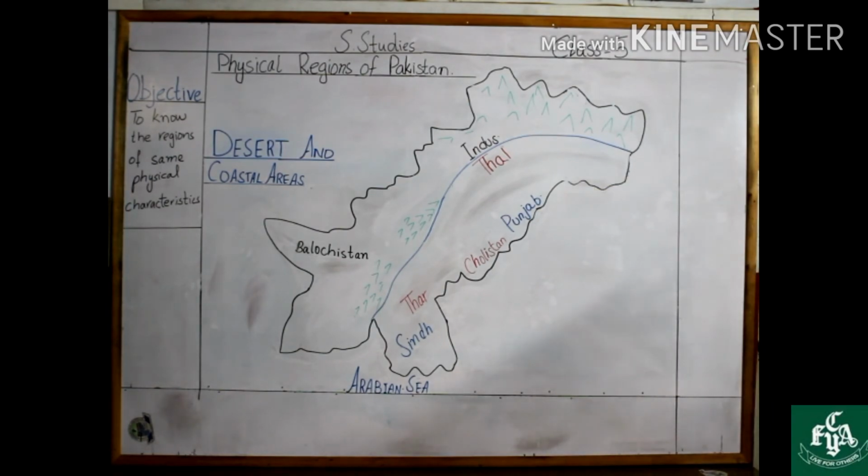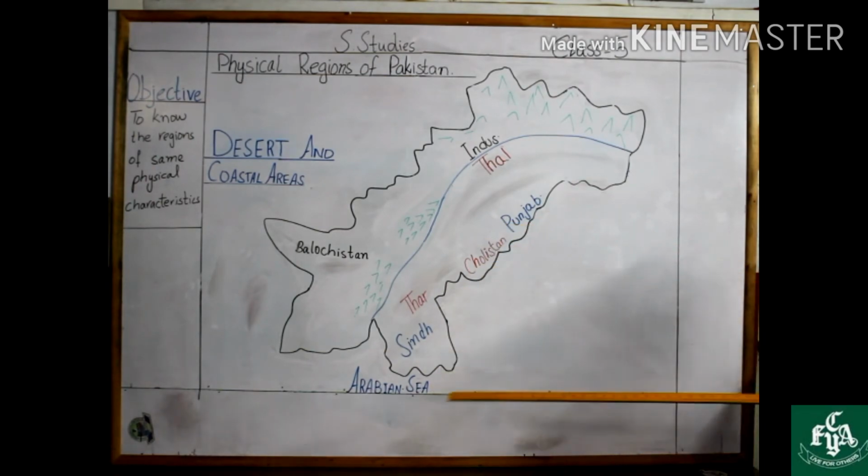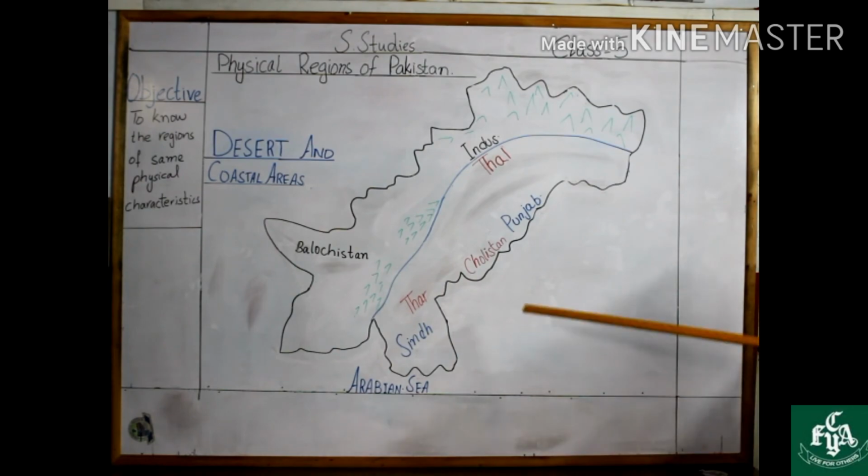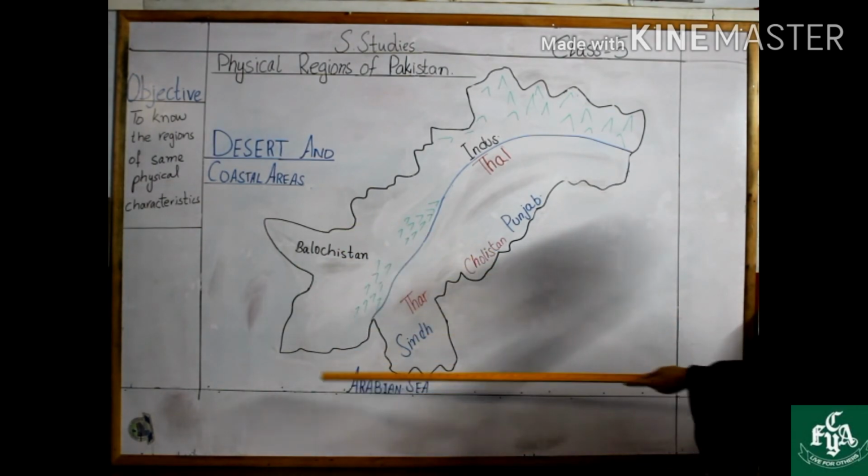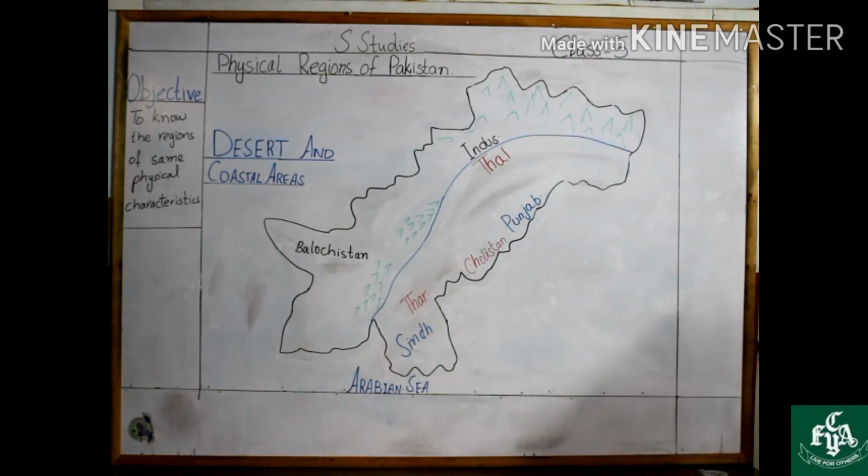Now let's move towards the coastal areas of Pakistan. Coastal areas basically lies in the south of Pakistan, in the south part of Sindh and southern part of Balochistan. The coastal areas of Pakistan is about 1000 km long and comprises of important seaports such as Karachi, Bin Qasim and Gwadar Port. Most of the people of coastal areas earn their living through fishing.